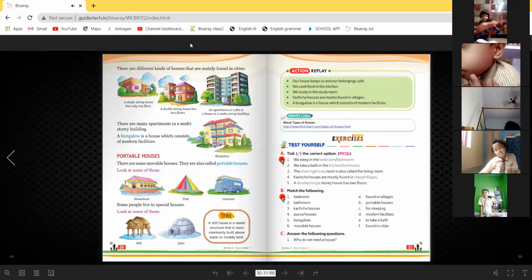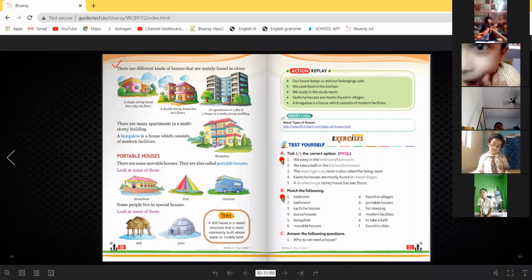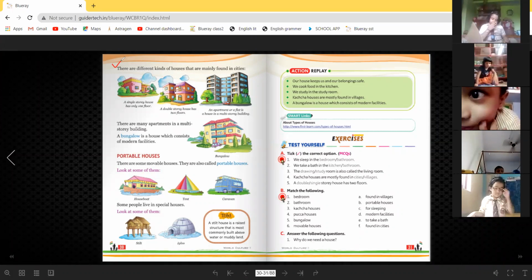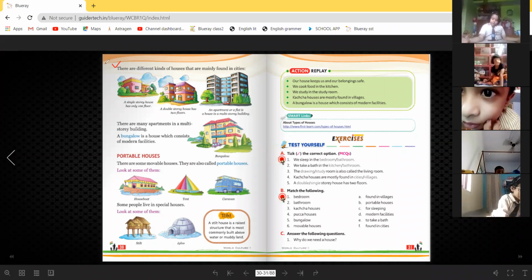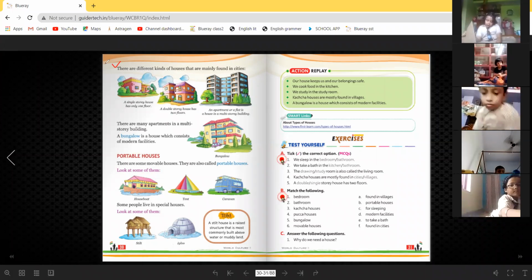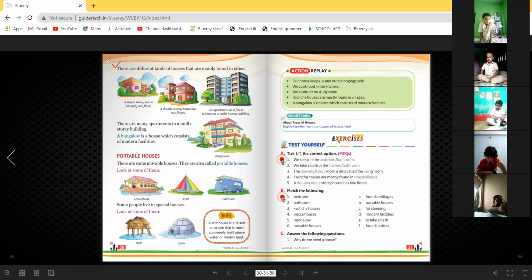Okay, see what is written here. There are different. Acha, Afrin, look at your book. Afrin, Jishan, look at your book. Everyone look at your book. Jishan, look at page 30. Why are you looking at the screen? No need to look at my screen.